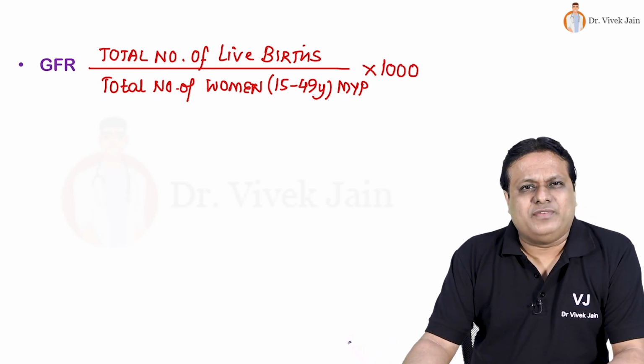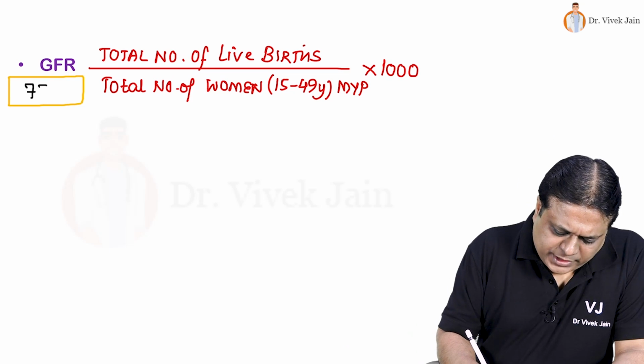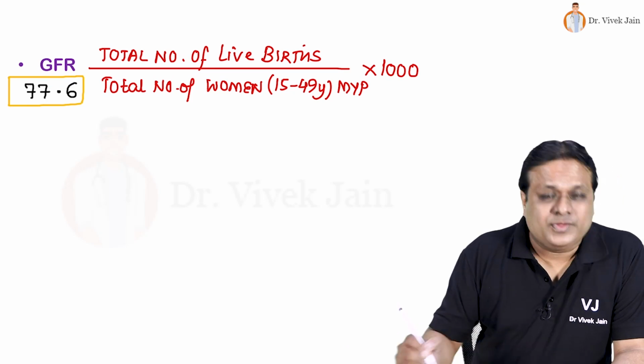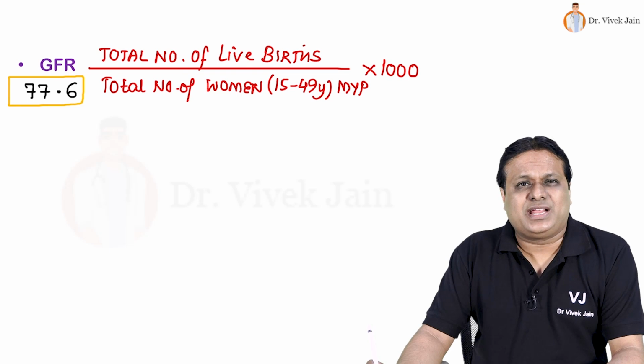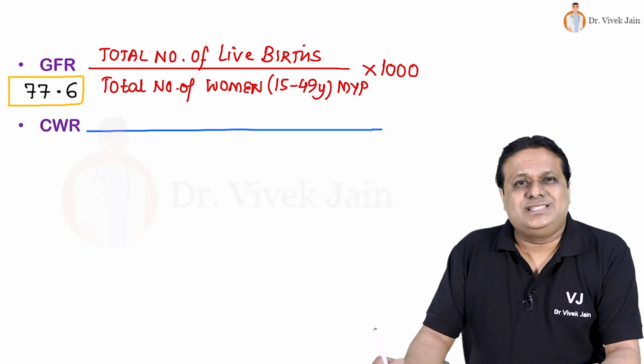Recent most recorded value of general fertility rate for India was 77.6. One of the drawbacks of GFR has been not all women in the denominator are exposed to childbirth.